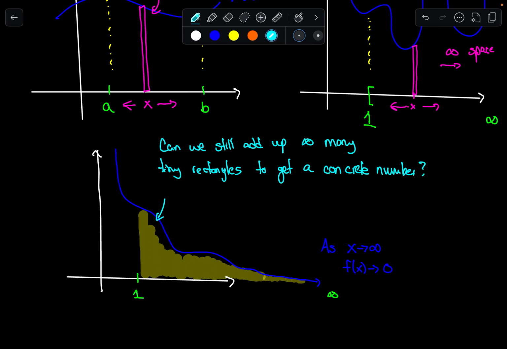Okay, can we still do this? If I draw my little rectangle for that particular x, and I do it for all the x's from 1 to infinity, is it possible that when I add up all of these rectangles I don't get infinity?